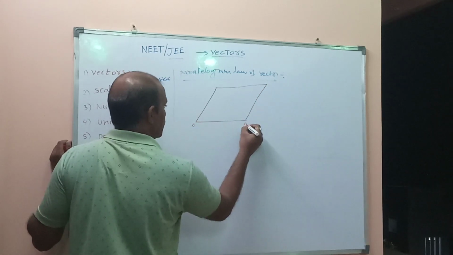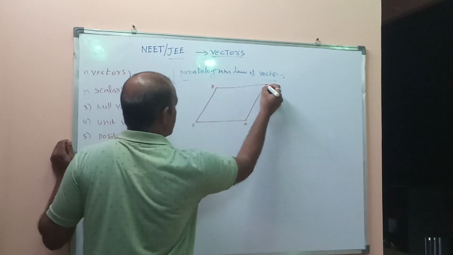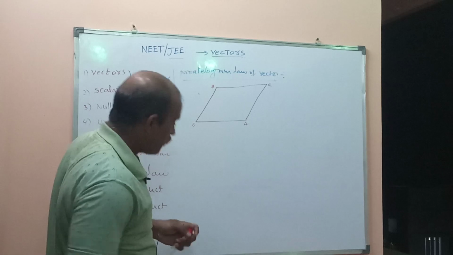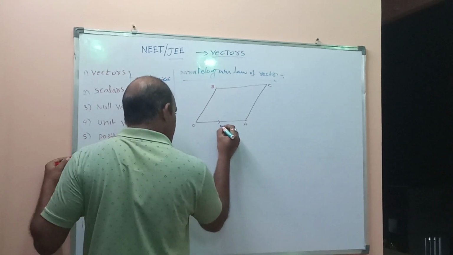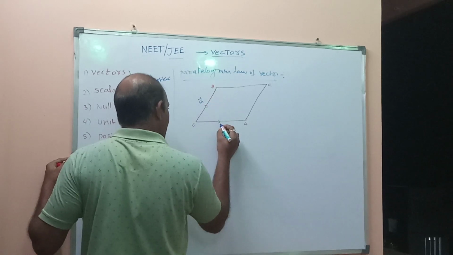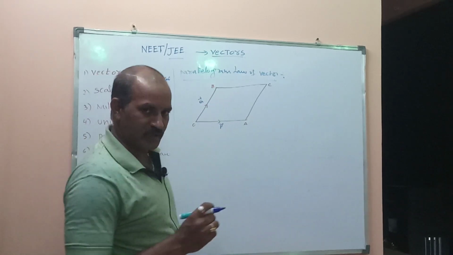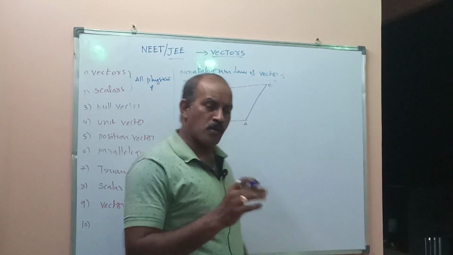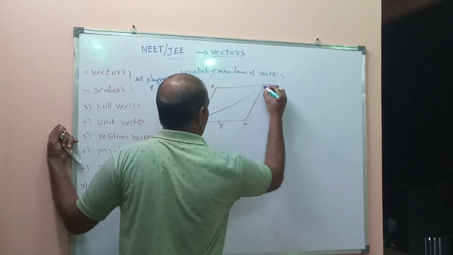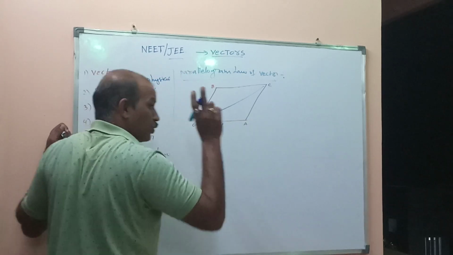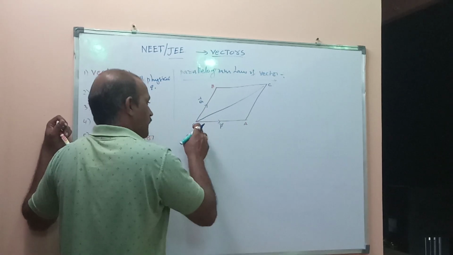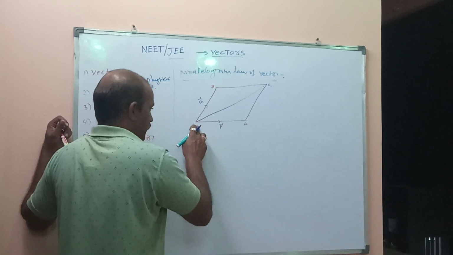O A B C. OA is a side, represented by one of the vectors, P bar. OB is represented by the other vector, Q bar. If two vectors P bar and Q bar act along adjacent sides of a parallelogram, passing through one point O, then P bar and Q bar are two vectors acting along adjacent sides of a parallelogram passing through one point.